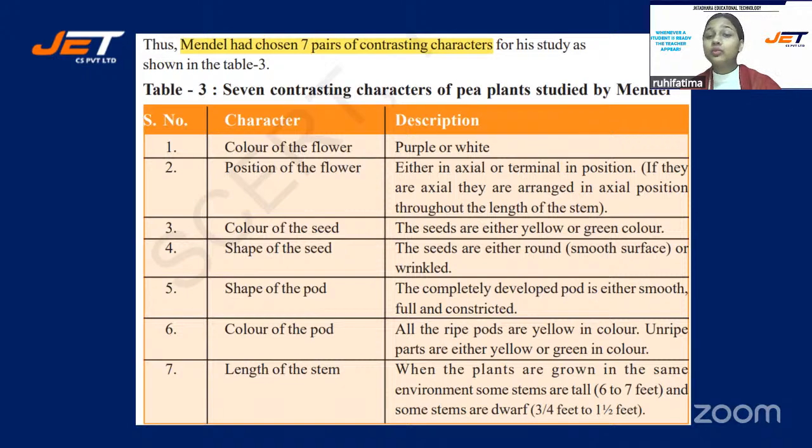Then seventh was length of the stem. When the plants are grown in same environment, some stems are tall, that is 6 to 7 feet, and some stems are dwarf, that is 3 to 4 feet. So these were the characters he selected. Students, this is the most important thing that you must know about the Mendel experiments. What was the contrasting pair of characters that Mendel has selected?